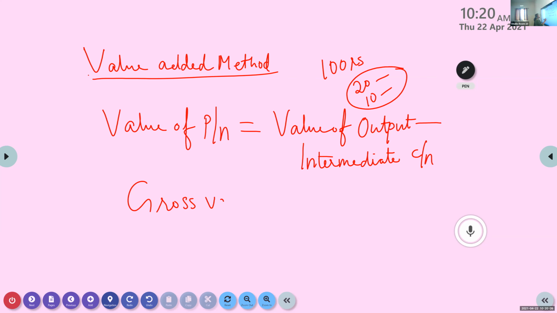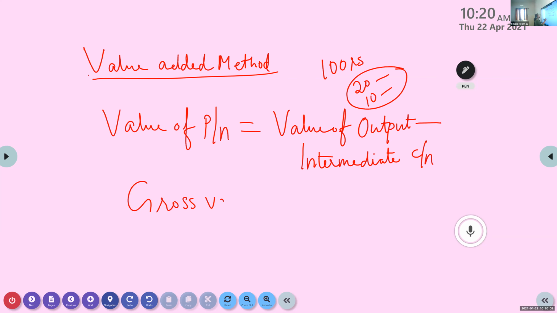In these two terms, think, gross means what actually? What do you mean by gross? Anyone? The meaning I'm asking. Gross means what? Just tell me. Total value added.